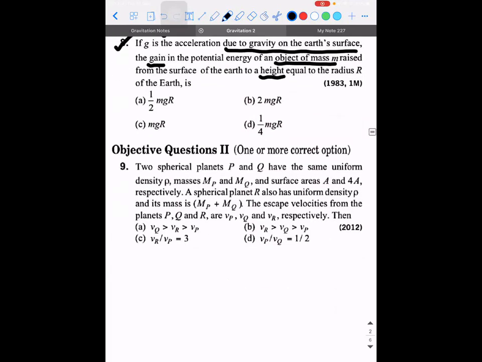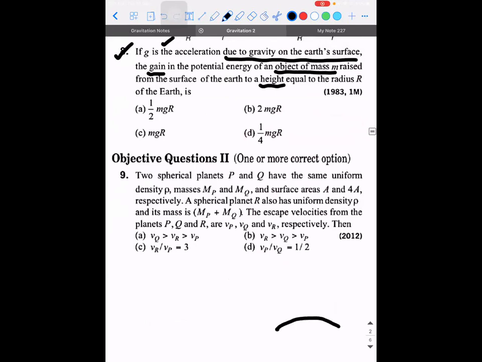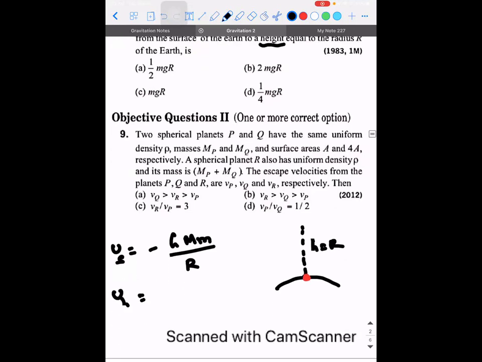Okay, so tell me. The object is on the surface of the Earth. It has been taken to a height h, which is equal to R. So on the surface of the Earth, what is going to be the potential energy? It will be minus G capital M into small m divided by capital R. This is on the surface. When it is raised to a height h, it will be minus G into capital M into small m divided by R plus h. But here h is equal to R, so can I write it as 2R? Does this make sense, guys?